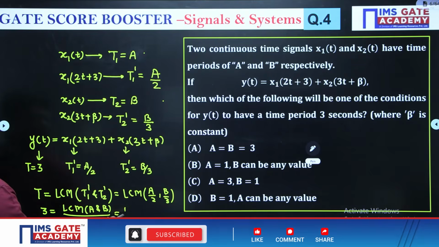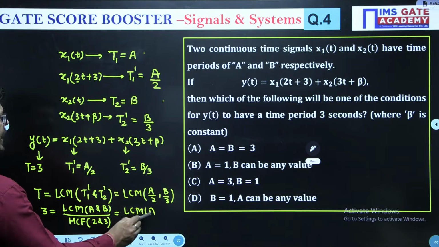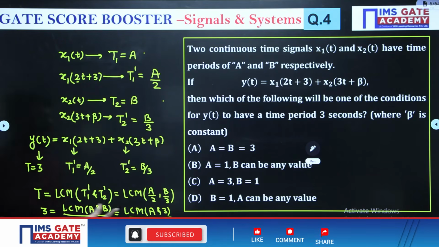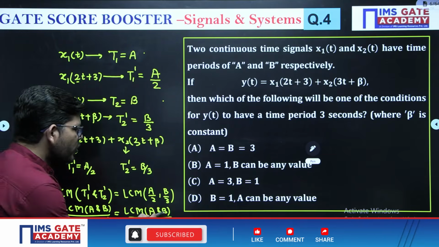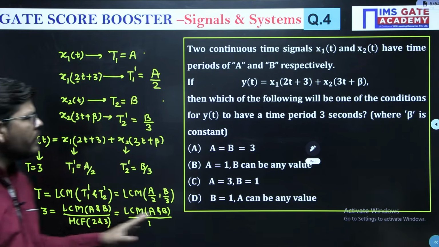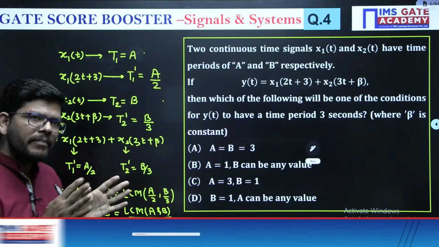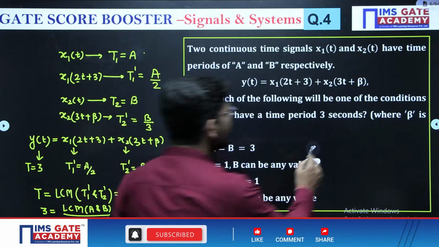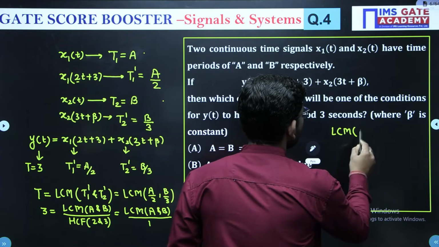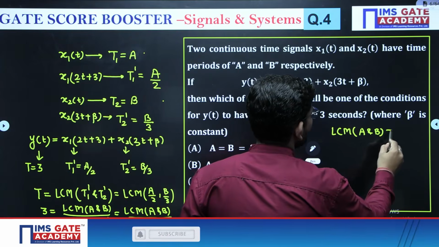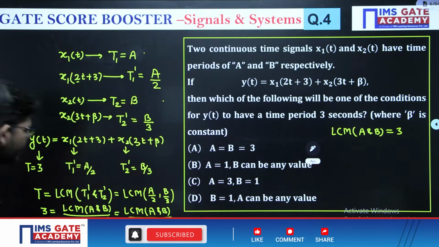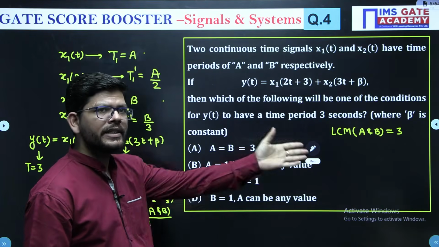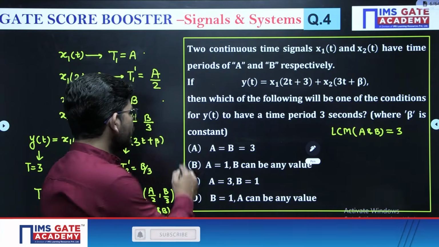Now the HCF of 2 and 3 is going to be 1, so the LCM of a and b divided by 1. The LCM of a and b is going to be 3. So the LCM of a and b will become 3 if we have a or b equal to 3. We got this, that the LCM of a and b should come equal to 3 as per this condition. Now it is only possible when both a and b are 3, then the LCM will also be 3. So this option is correct.